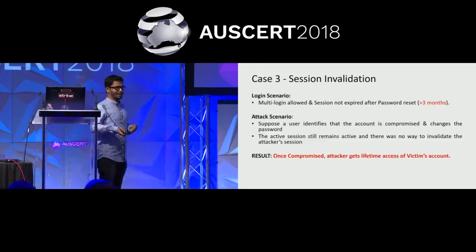In most of the famous web or mobile applications, there is some button or feature to invalidate all the other active logged-in sessions, right? You might have seen that. But in this application, it was not there. So even after an account compromise, even though the password is changed by the user, there is no way he can invalidate other sessions on any other devices where his account was logged in or compromised.